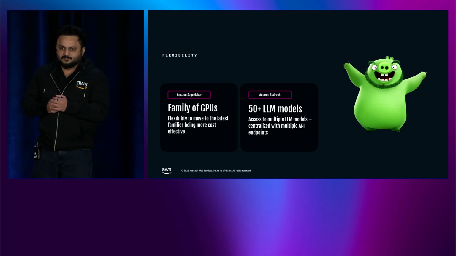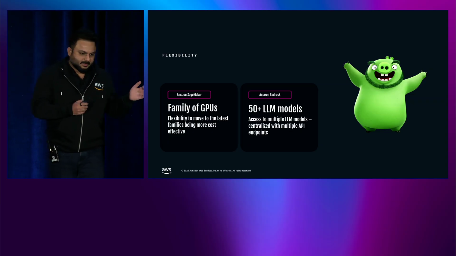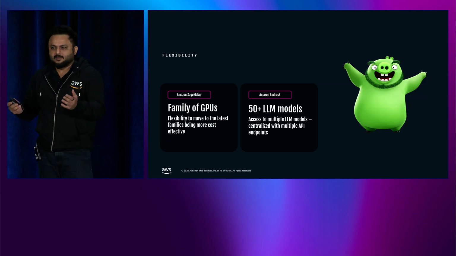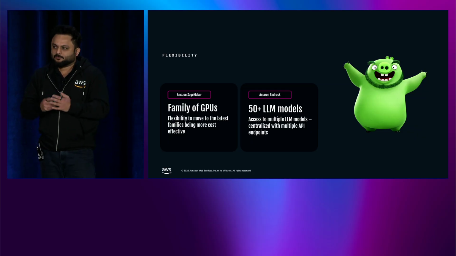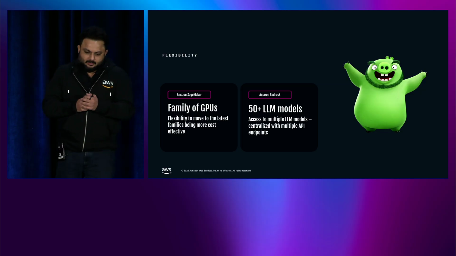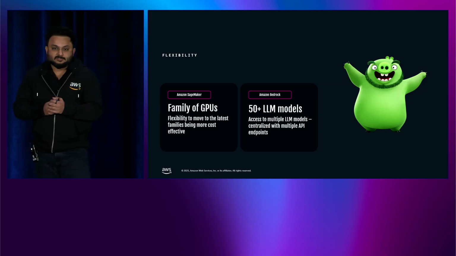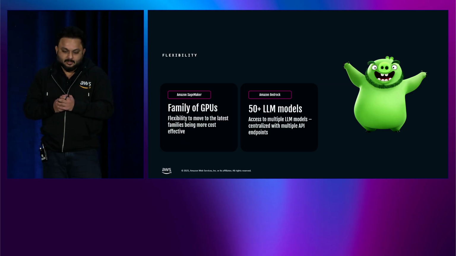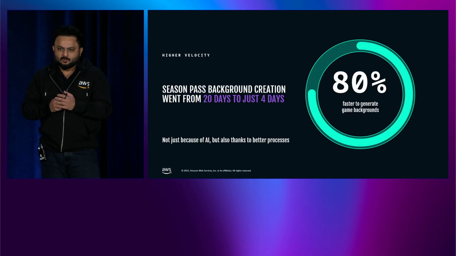The second benefit is, of course, flexibility. So I think for all the three tools, Ignacio mentioned that they had the flexibility in terms of choosing the instance type or the families. So in the specific case that he mentioned, they were initially using G6, and they moved to G6E family, and they get a lot of benefits by moving there, not just having faster GPUs, but also better price performance. Also, they had the flexibility of using Bedrock, which provided them access to more than 50 LLM models. And they could use this with managed API to access all of this diverse range.